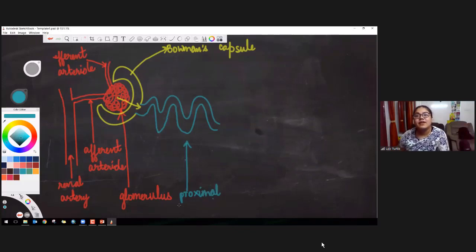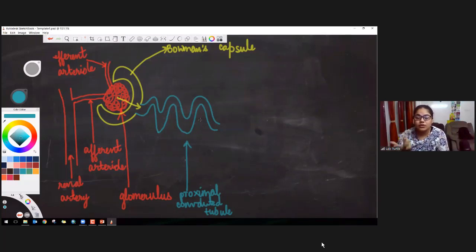Then we have another word, convoluted. Convoluted means something that is curvy or having a lot of folds. So this is proximal convoluted tubule. Okay, proximal means something that is nearby. In this proximal tubule, most of the water is absorbed by the body.